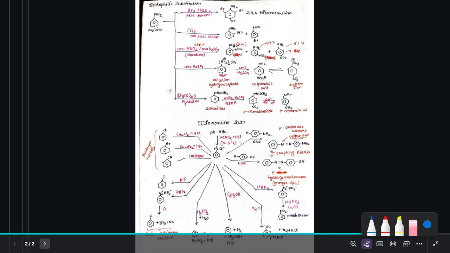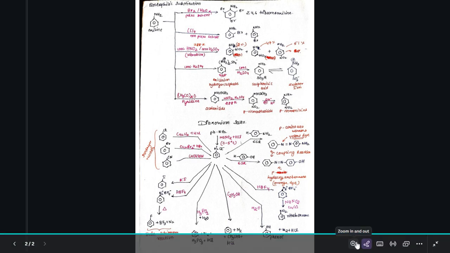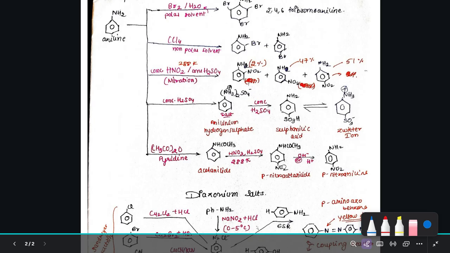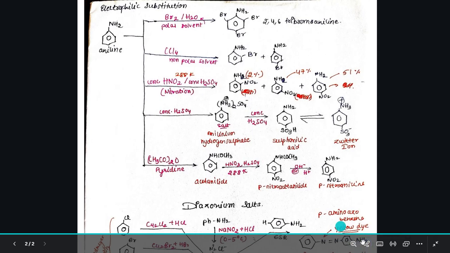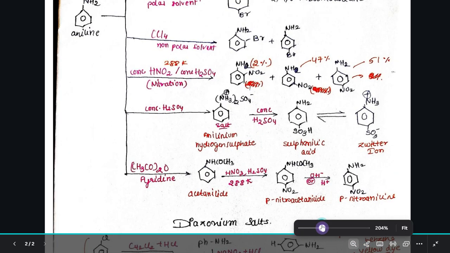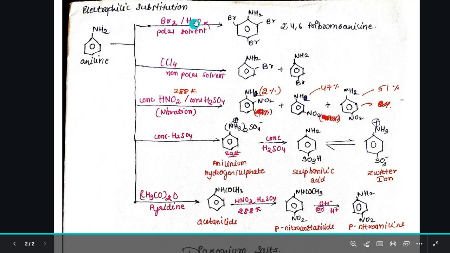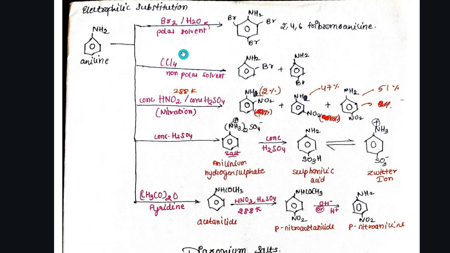Coming now to the next thing, which is electrophilic substitution. In chemical properties we are still left with electrophilic substitution. In electrophilic substitution, first Br2, that is bromine water, in presence of H2O or any other polar solvent, we get 2,4,6 tribromoaniline. As you can see, if CCl4 or any other non-polar solvent is there, then we will get ortho and para bromoaniline. This is ortho bromoaniline, this is para bromoaniline, right?